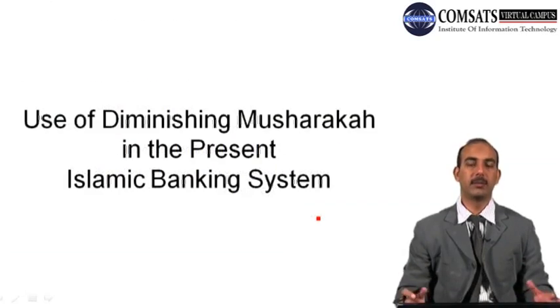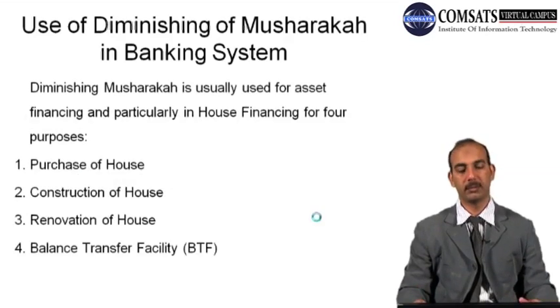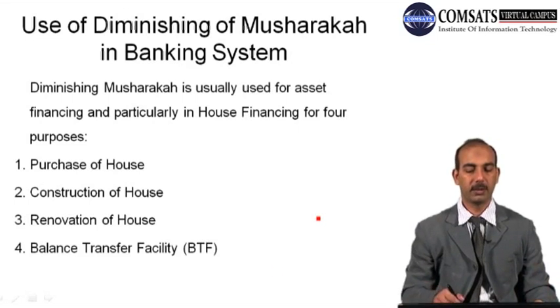And now we will discuss some of the applications of diminishing musharaka, particularly in housing finance. For example, for the purchase of a house, for the construction of a house, renovation of a house, and balance transfer facility. We will be discussing them one by one in detail. And this term, balance transfer facility, may be quite new.